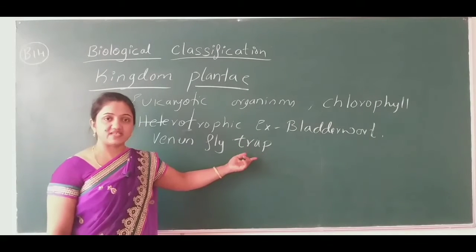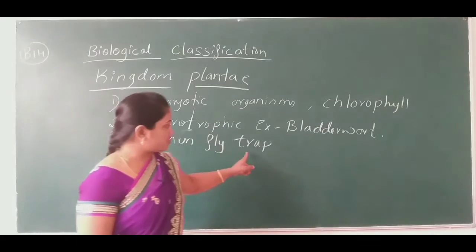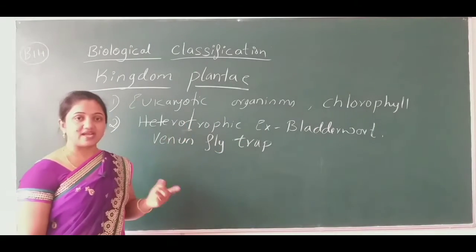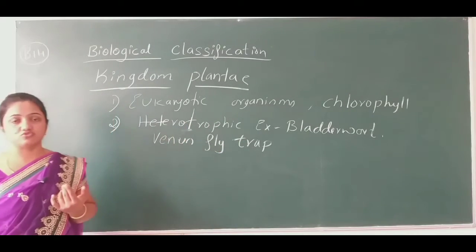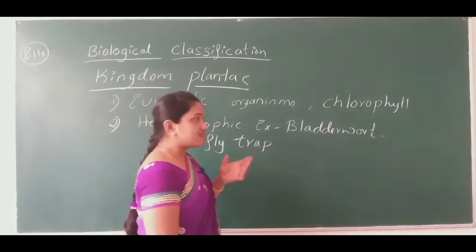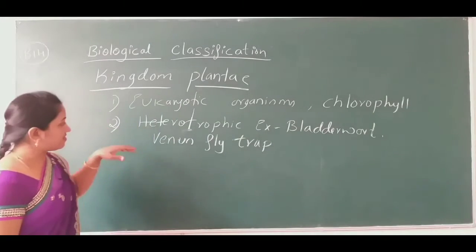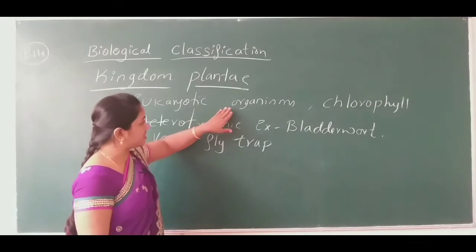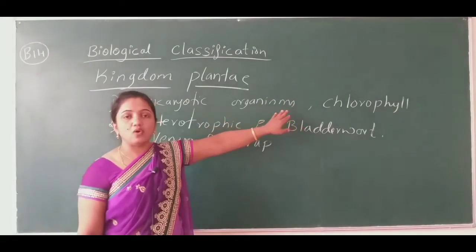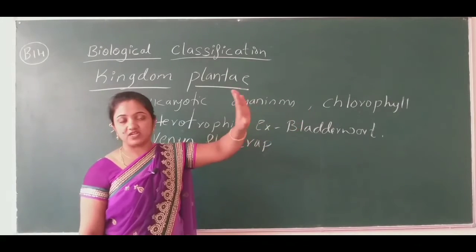We can call it an insectivorous plant. It captures the insect and swallows it, and this is how it gains its food. That's why I didn't mention that all plants contain chlorophyll. It's not true.